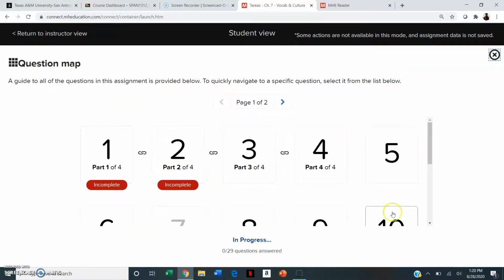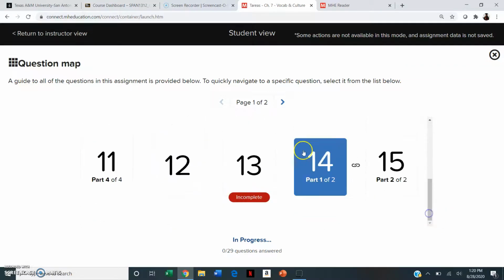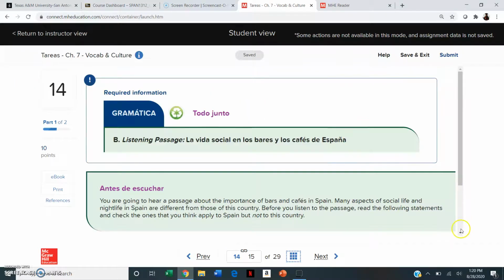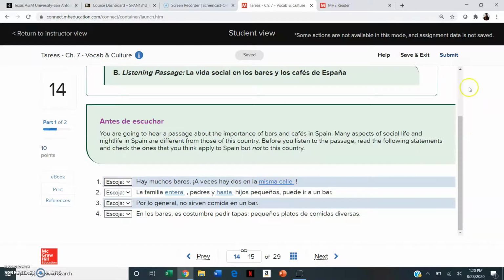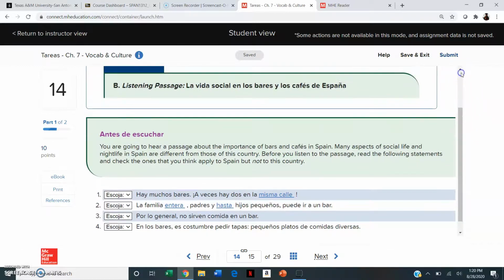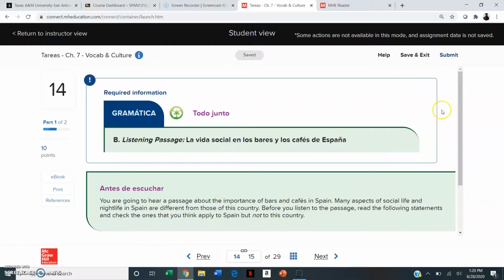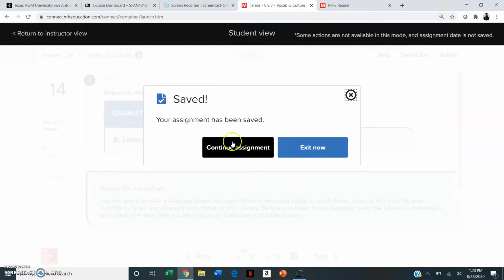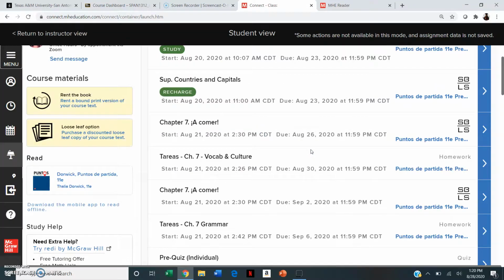And look, it's telling me that this is incomplete, obviously, because I haven't done it. If you keep going down here to number 14, it gives you here this listening passage, so you're able to kind of go through. Remember, you don't have to complete it all in one sitting. You should just be working on it little by little. You can always do the save and exit. It's been saved, so I'm going to exit now.